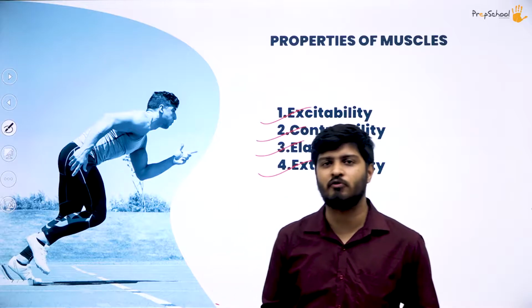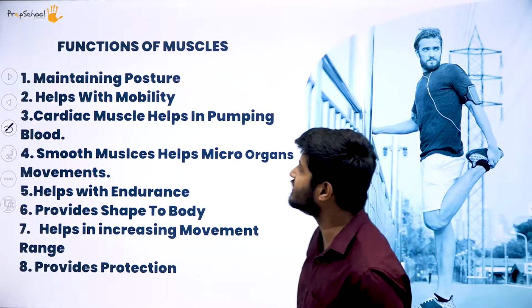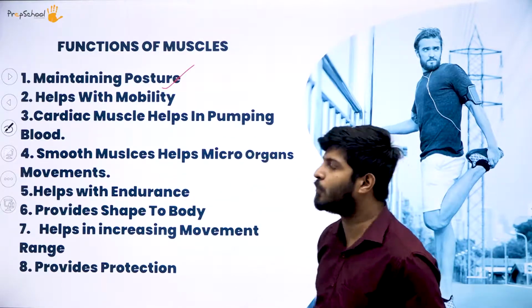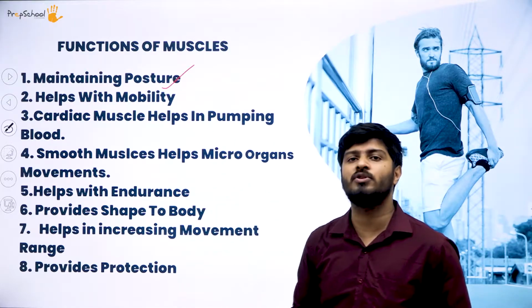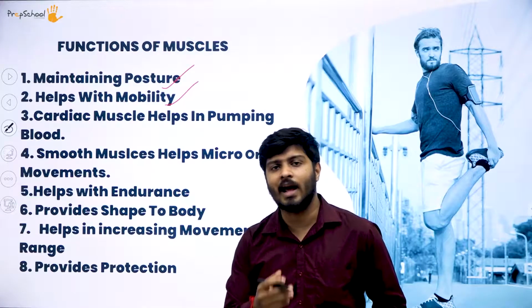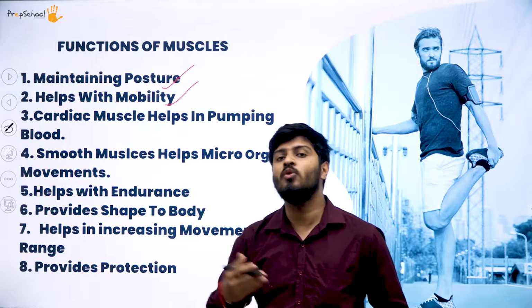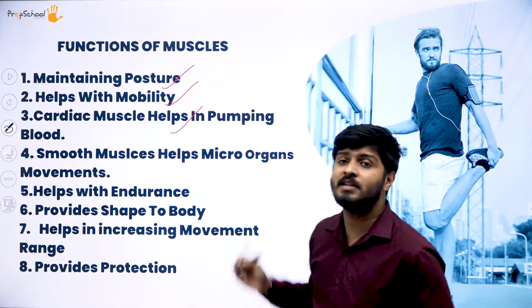Now let's move on to the functions of muscle. So what all functions does the muscle have? First is maintaining posture. The first function of muscle is maintaining posture. So the muscles along with the skeletal system maintain the posture of a person. The second is helps with mobility. So the skeletal muscle along with the appendicular skeletal system helps the body to move or to do any kind of mobile action. Next you have cardiac muscles which help in pumping blood.